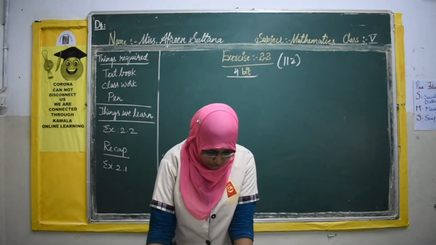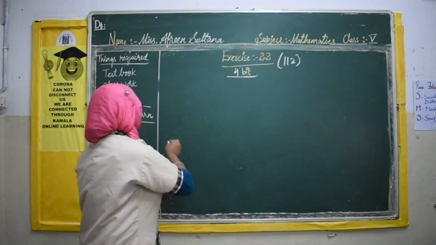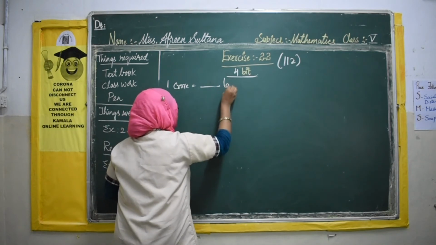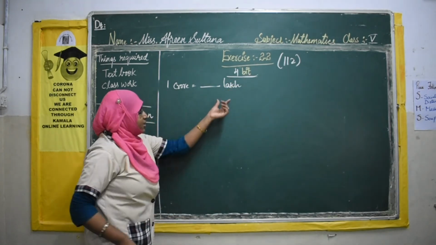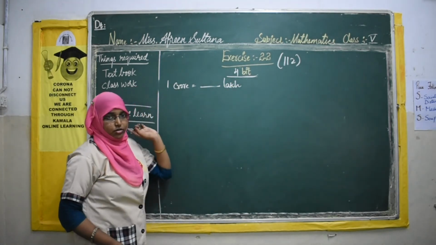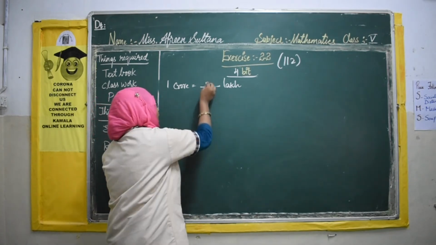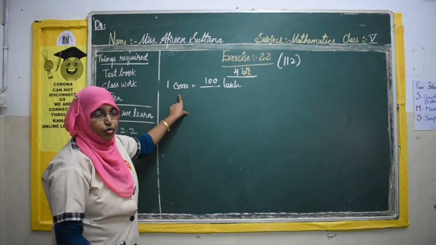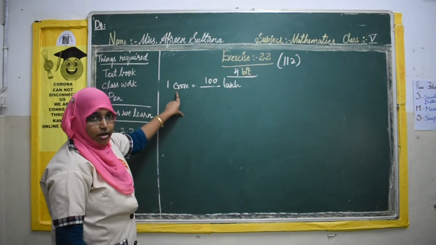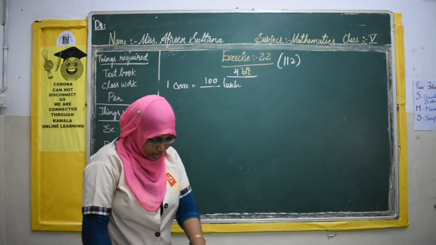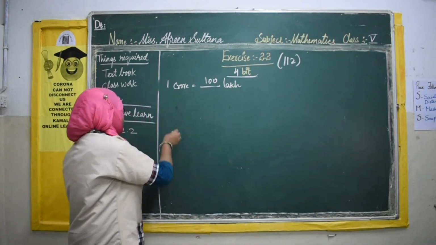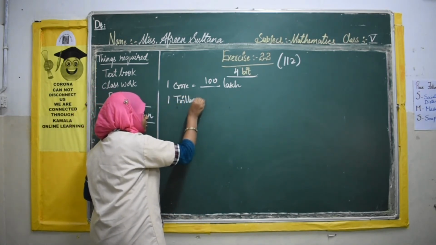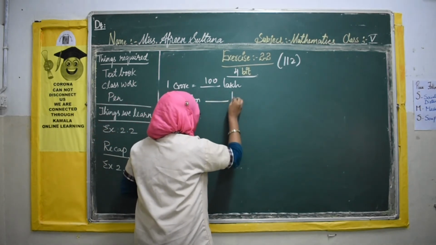So 1 crore equals to dash lakhs. First one is 1 crore dash lakhs. How many lakhs do you want to make 1 crore? You want 100 lakhs to make 1 crore. Next is 1 trillion dash billion. Now where does this trillion come in? International system.